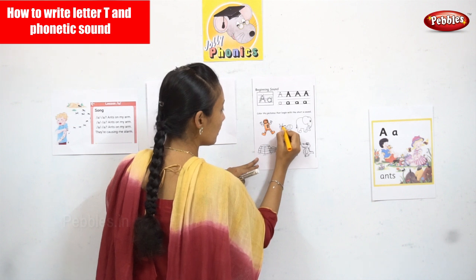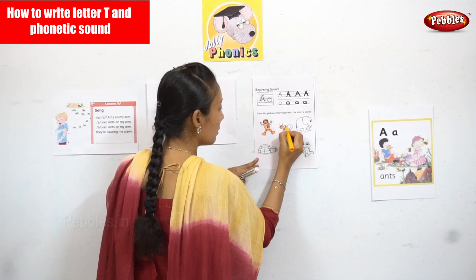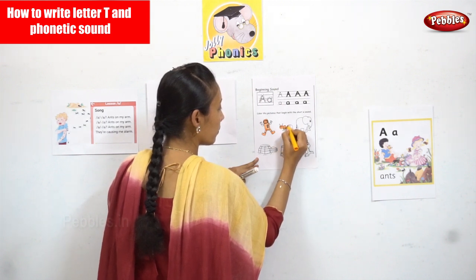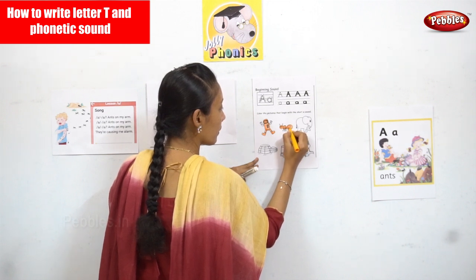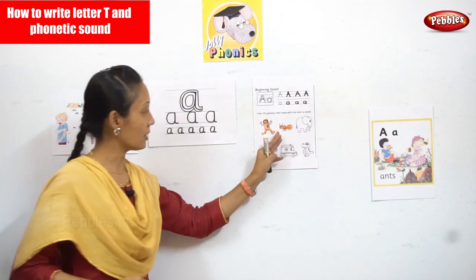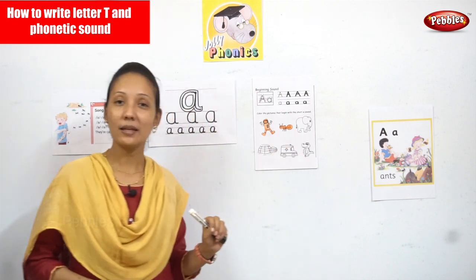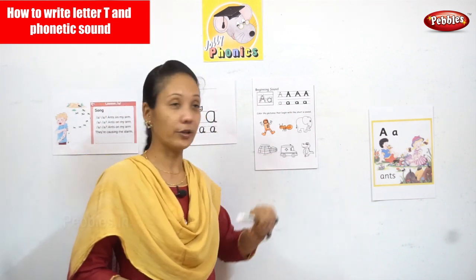So we need to color the ant. Next we have an elephant.